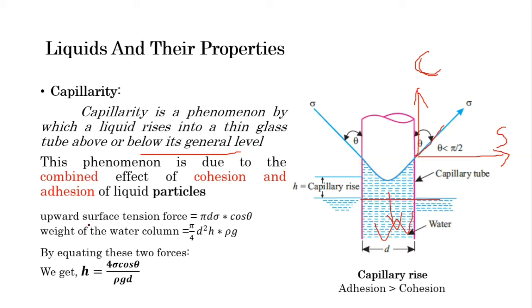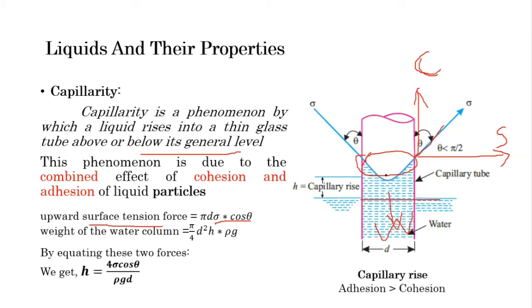Here the upward surface tension force will be again sigma into length. But sigma is in the vertical direction, so sigma into cos theta. This is the vertical surface tension force multiplied by the length, and the length here is the periphery of this tube. The periphery of the tube is pi d because the diameter is d. So this is pi sigma d cos theta. It is the upward surface tension force.